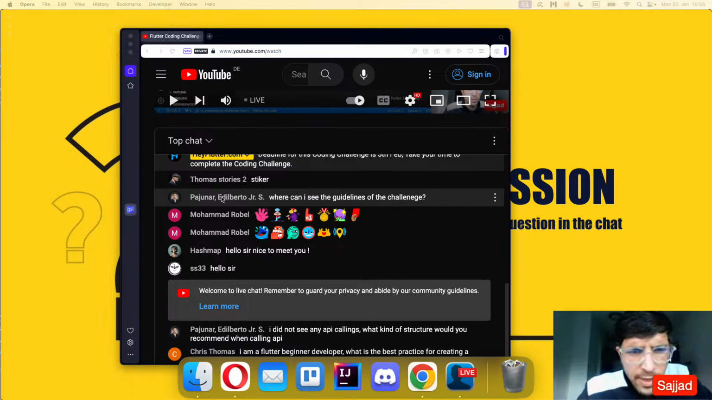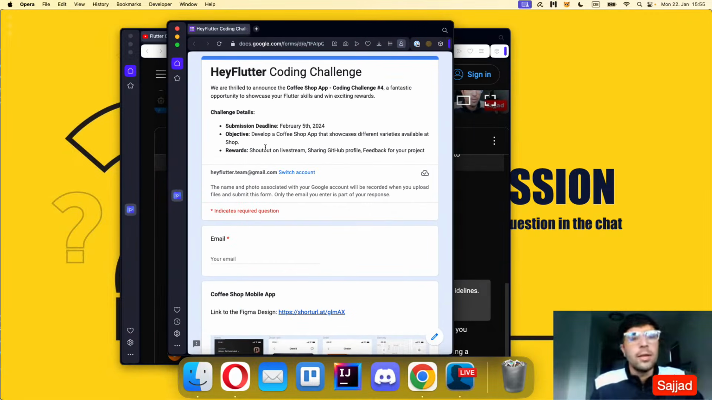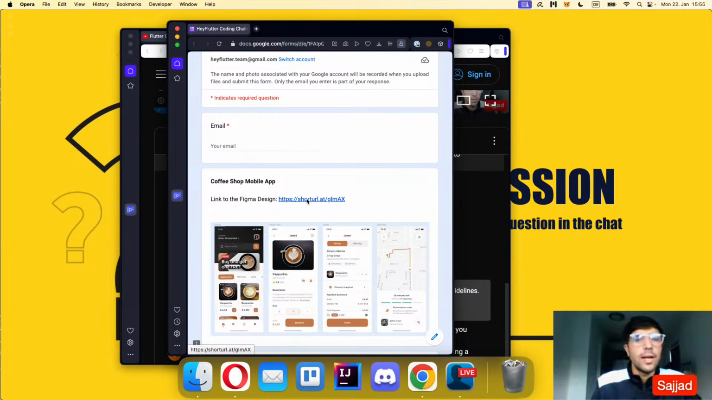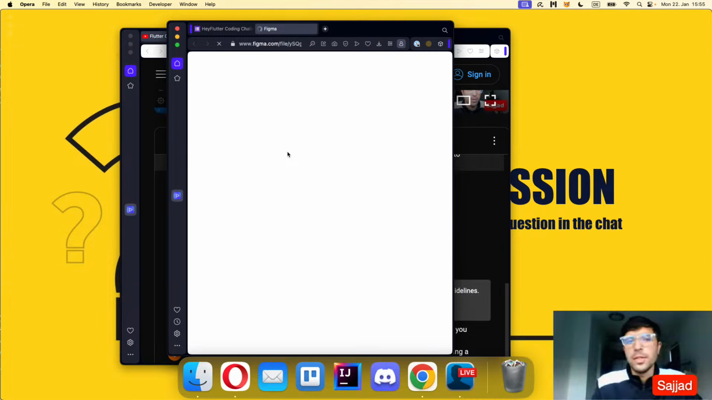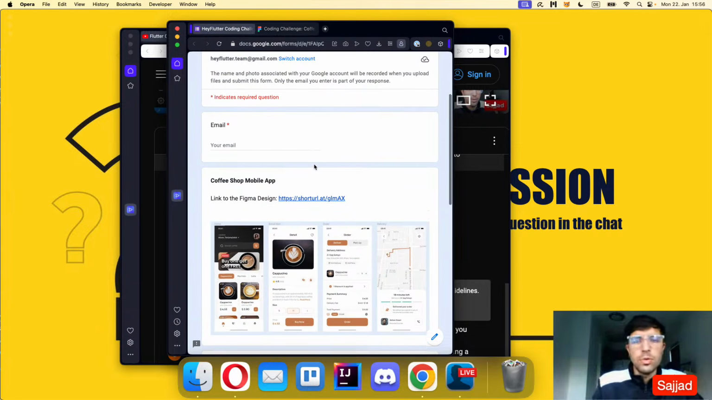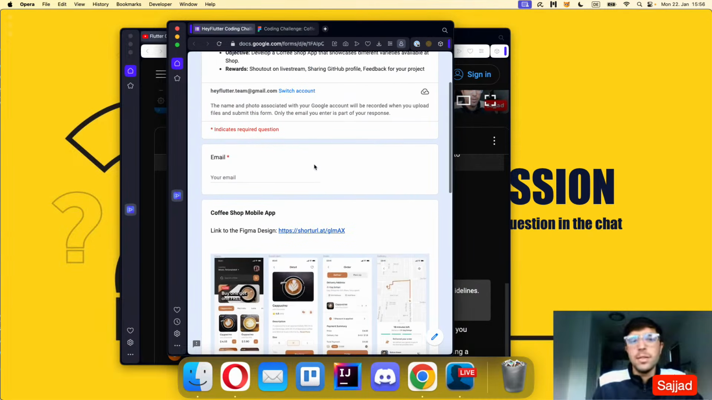Where can you see the guidelines of the challenge? I've already talked about it while you were filling the Google form. Here we have included the link to the Figma design, and there you can see all the guidelines and the UI assets, everything that is available and used in this application. You can clone it, or see the guidelines to learn from it, and then implement it. Make sure you go there before starting the implementation to understand the structure and guidelines of the application.